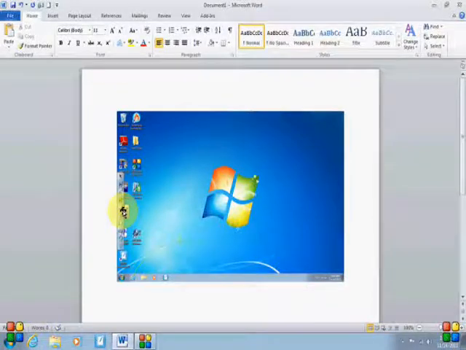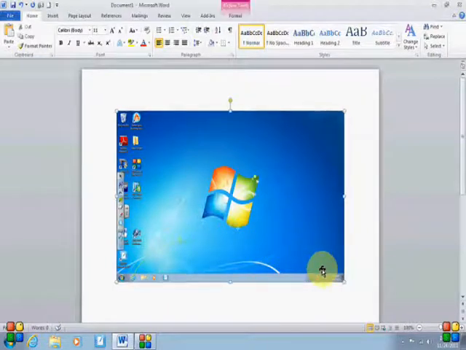Tools bar. Here it is. Select, pen, highlight, eraser, right click mouse, Notebook 10, keyboard, redo, customize. See if I can make that a little bigger for you.